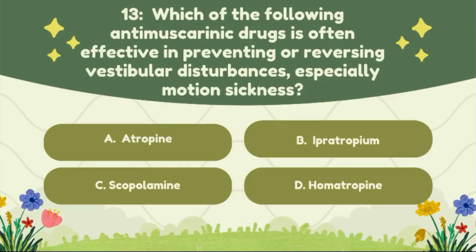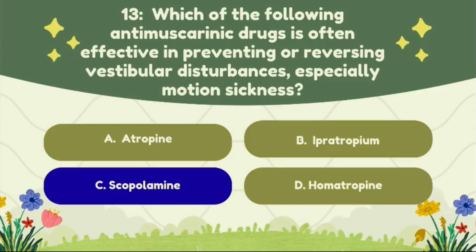Question number 13. Which of the following anti-muscarinic drugs is often effective in preventing and reversing vestibular disturbance, especially motion sickness? Option A, atropine; option B, ipratropium; option C, scopolamine; option D, homatropine. The correct answer of this question is option C, scopolamine.